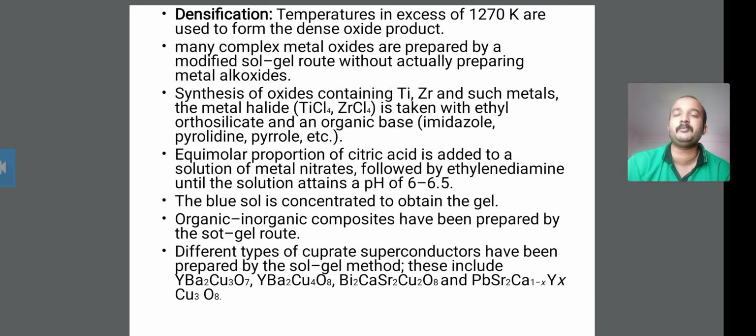The temperature in excess of 1270 Kelvin is used to form the dense oxide product. That densification process is carried out at a temperature in excess of 1270 Kelvin, and for the formation of the dense oxide product you have to use densification.